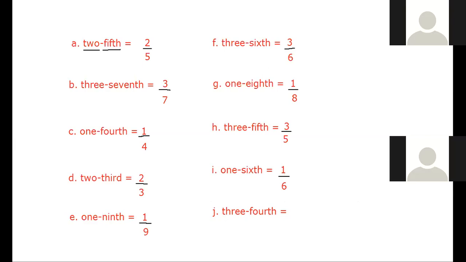Pathan, the last bit. Bit J. First, read the question. 3/4. Very good. So what will be the answer? First we will write 3. Then we will draw a small line below 3. Then we will write here 4.